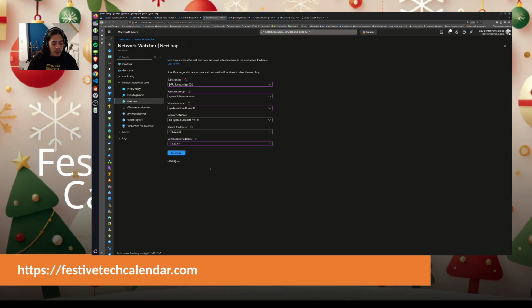And I should see that the next hop is something like 10.100. Something. Okay. And if I try to reach the 2, I should see a result that tells me that I don't have a route through the virtual WAN.